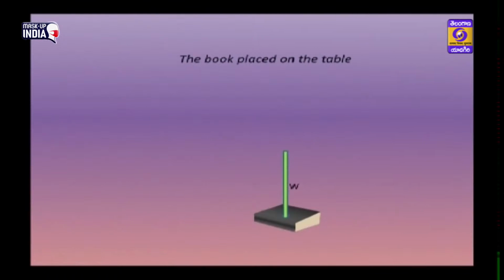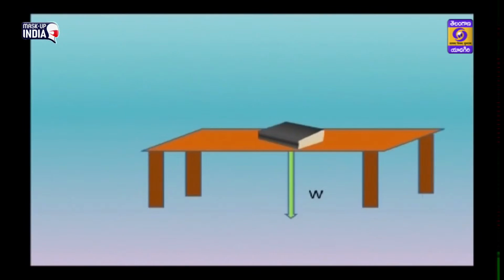What force is responsible for keeping the book stable on the table? There is another force which acts on the book in the upward direction, equal to the gravitational force, known as the normal force.